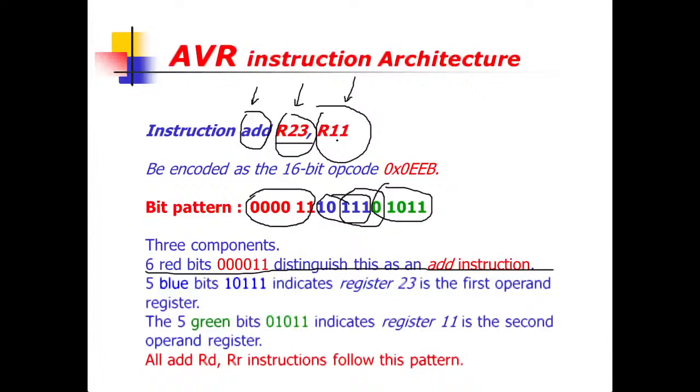So now we have flexibility here. We have 5 bits available, so 2^5 means how many registers will you be able to represent? 2^5 means 32. That means now we have flexibility. We will be able to represent all 32